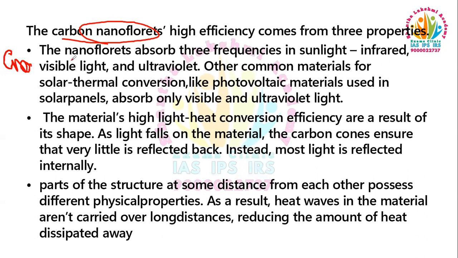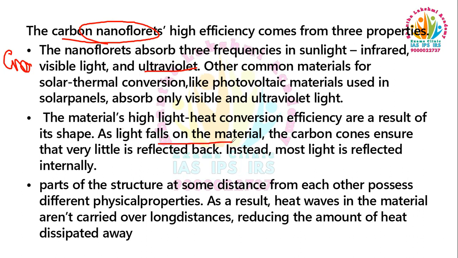The nanofluorids absorb three frequencies in the sunlight: infrared, visible light, and ultraviolet. Basically, any photovoltaic material that we use in solar panels can absorb only visible and ultraviolet light, but these nanofluorids can absorb infrared, visible light, and ultraviolet rays. Another property because of its high thermal efficiency is that the material's high light-to-heat conversion efficiency is the result of its shape.